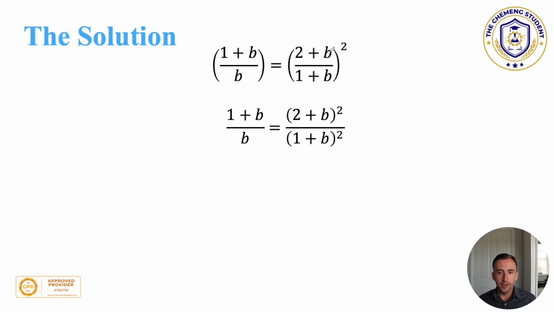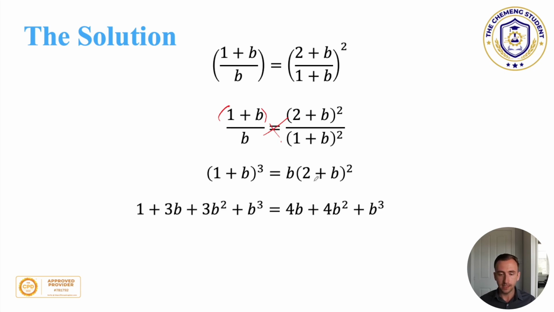So what we can do is separate these terms, the numerator and denominator, and give them their own squared bracket. And what that then does is we have 1 plus b squared. We can cross multiply these, and what we end up with is 1 plus b cubed, and then b times this bracket here.